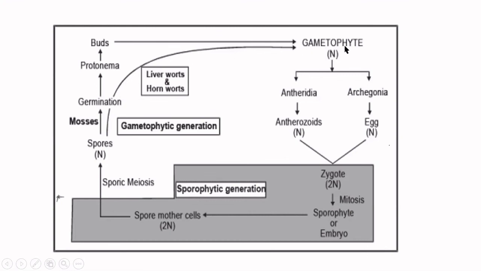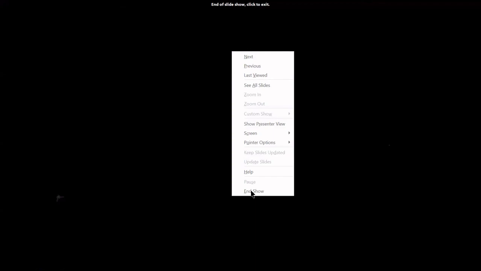From the spores till the production of anthrozoids, sperm and egg, before fertilization, it is the gametophytic generation, which is dominant. Each bryophyte undergoes alternately the gametophytic phase and the sporophytic phase, so you have a distinct alternation of generations. So we have seen the general characters of bryophytes.